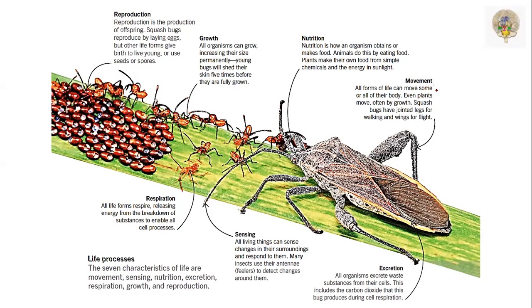movement. Another one is called sensing. The other ones are nutrition, taking food, all these things, and excretion, respiration, growth, reproduction. See, let us see the first one here. That is what we'll call movement. So, movement.